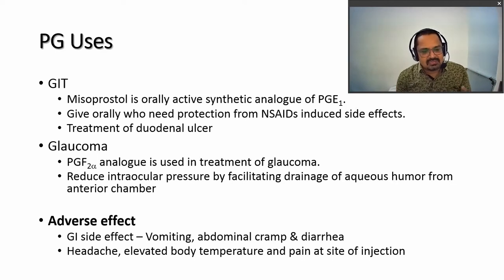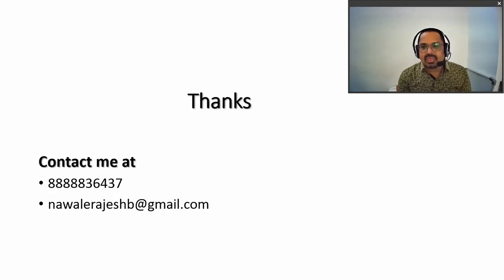As far as the adverse effects of PG and PG analogs are concerned, they produce the most pronounced gastrointestinal side effects, that is vomiting, abdominal cramps, diarrhea. These are the common side effects. Then headache, elevated body temperature, and pain at the site of injection. These are the typical side effects of prostaglandin analogs. So that's all about the eicosanoids.